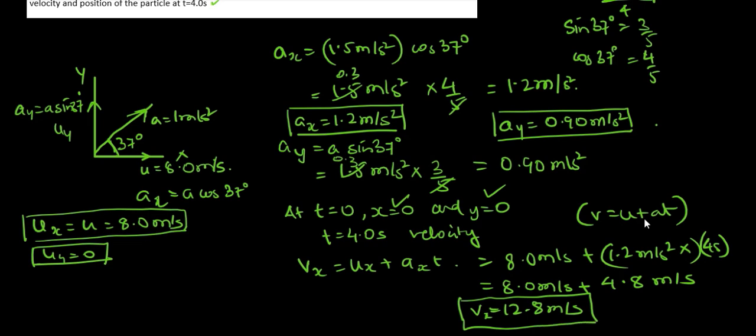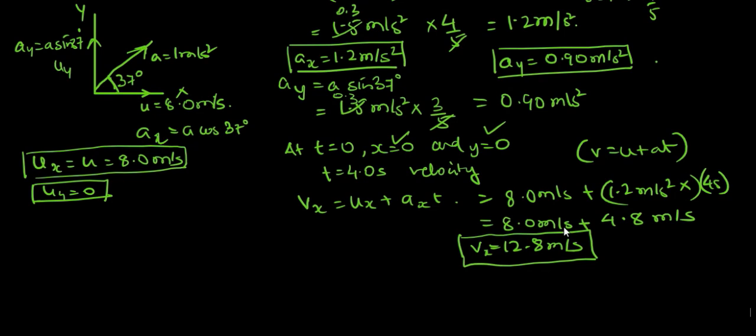Similarly, if you were to calculate the y component of velocity, it will be uy plus ayt. Now uy obviously is 0. Why will uy be 0? Because it will be u cos 90, and cos 90 has a value 0. So vy will be equal to uy plus ayt.